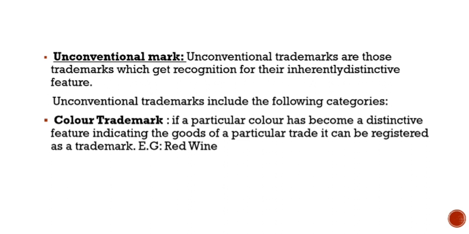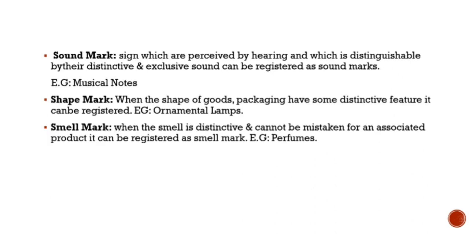Unconventional mark. Unconventional trademarks are those trademarks which get recognition for their inherently distinctive feature. Unconventional trademarks include the following categories. Color trademark. If a particular color has become a distinctive feature indicating the goods of a particular trade, it can be registered as a trademark. For example, red wine. Sound mark. Signs which are perceived by hearing and which are distinguishable by their distinctive and exclusive sound can be registered as sound mark. For example, musical notes.